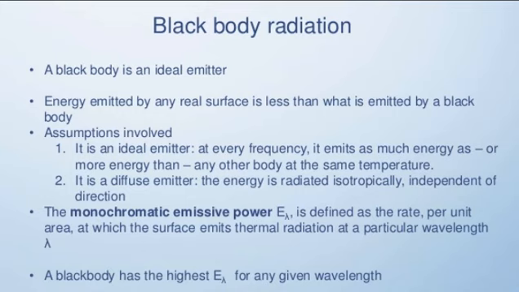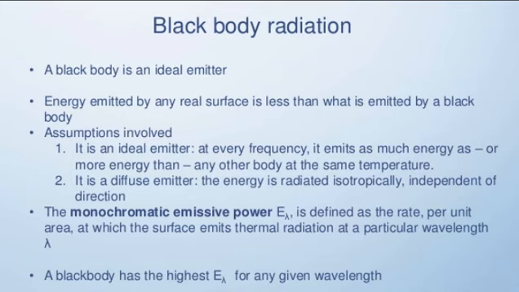Now what is black body radiation? It is believed that the black body is an ideal emitter. No other surface can emit more radiation than the black body. That's why energy emitted by any real surface is less than the ideal, and the ideal one is the black body.